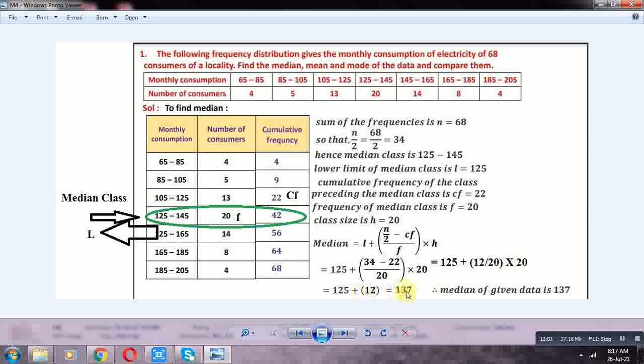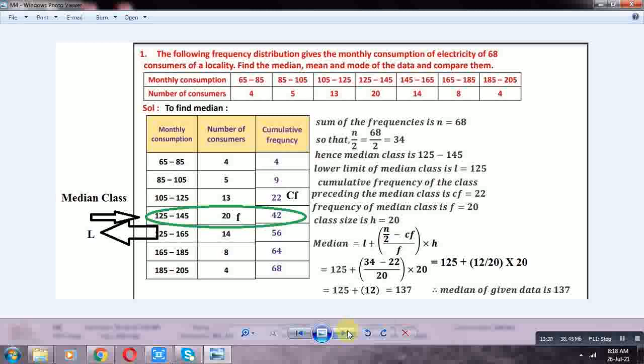Find the other two measures, mean and mode, and compare. Do the homework. Mean of the given data is 137. Mode of the given data is 135.7. Almost all three measures are approximately the same. Okay, next problem, second problem.